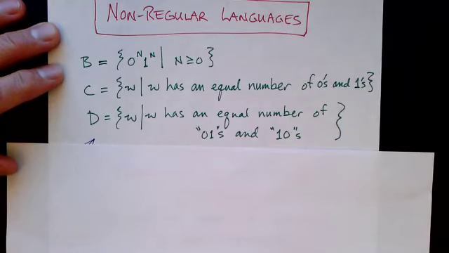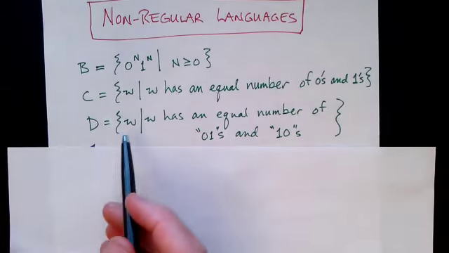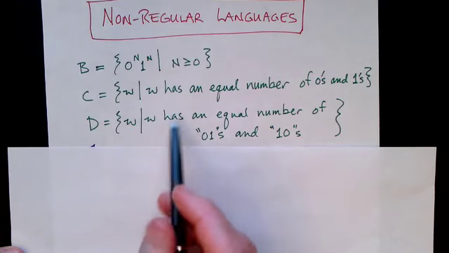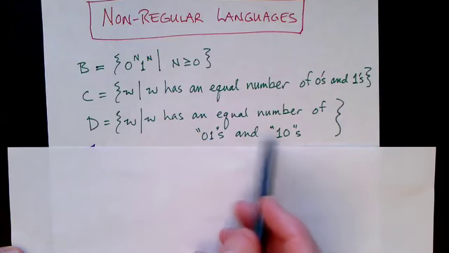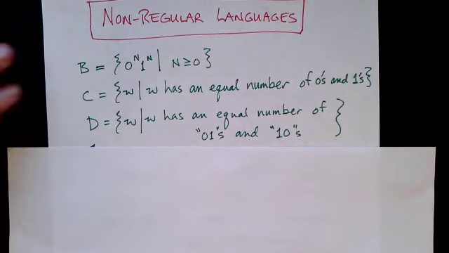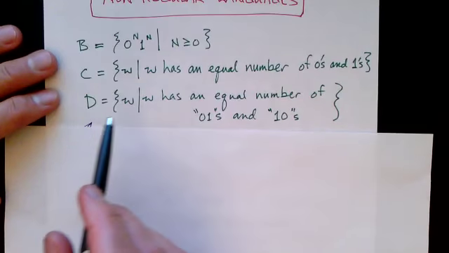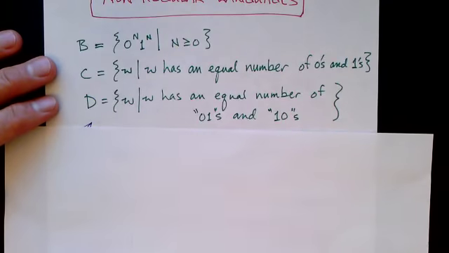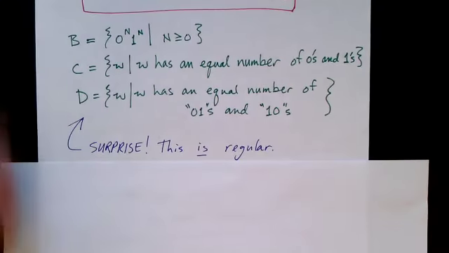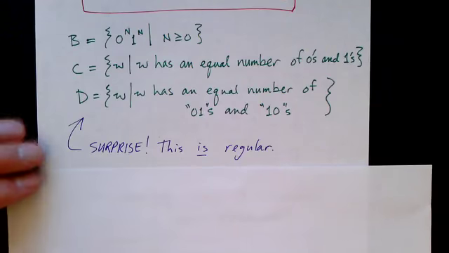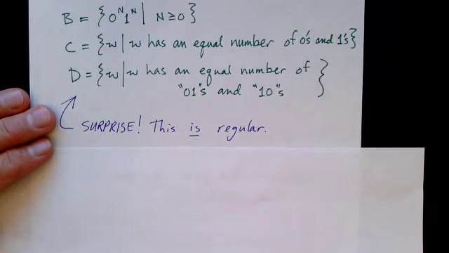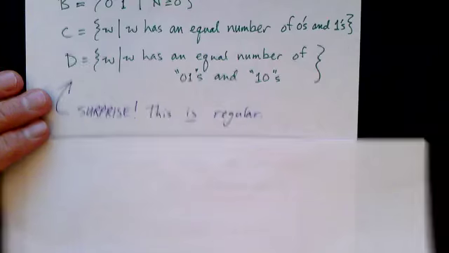Let's look at another language, D. Here it's strings of zeros and ones, where W has an equal number of 01 and 10 pairs. And this would appear to be very similar to the previous language and also appear to require counting. But surprisingly, this is a regular language, and I'll leave you to think about why it's a regular language, because in this video we want to focus on proving that languages are not regular.